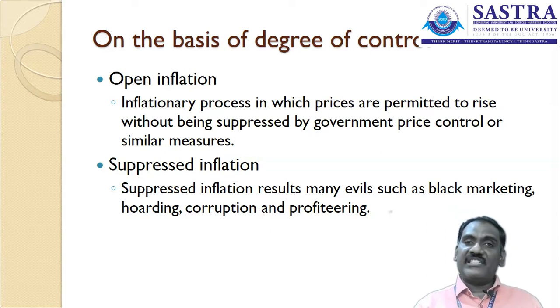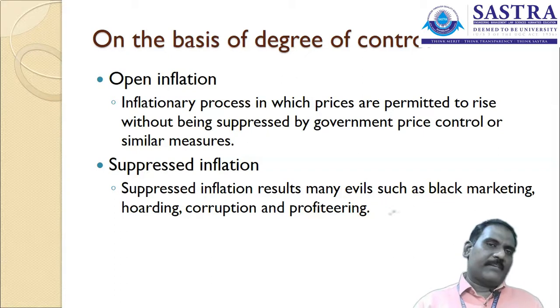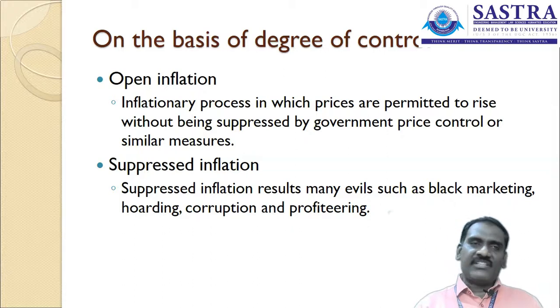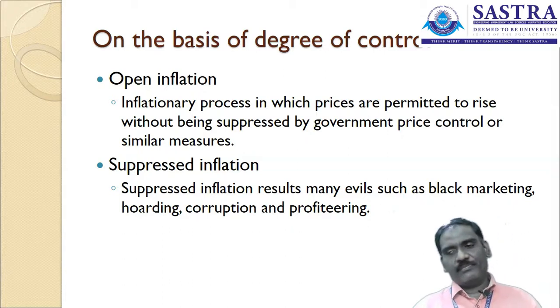With suppressed inflation, many evils like black marketing, hoarding, corruption and profiteering cause the inflation to increase in the market. We call it suppressed inflation. The inflations are artificially created.